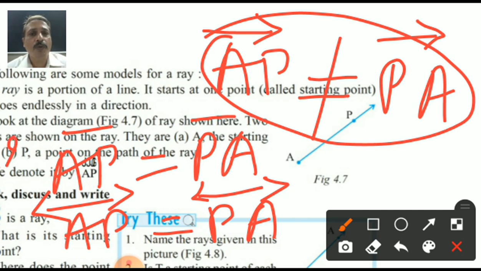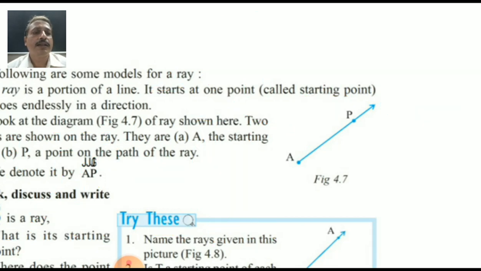Here are two endpoints: A and P are the endpoints. Here there is no endpoint because A and P are lying inside the line. No endpoints. And here is one endpoint. It is starting from here, that's why, A. And this one is starting from P and passing through A. Isn't it? Yes. We will discuss in our exercise also.